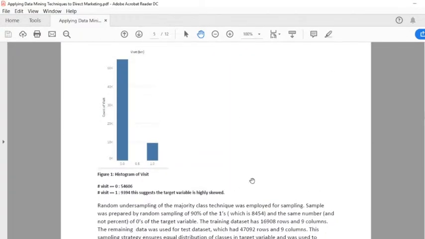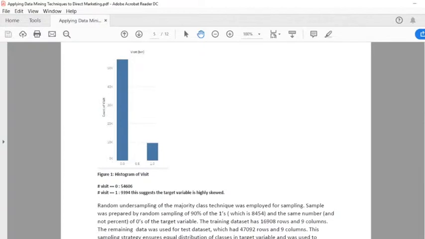One of the important results of the exploratory data analysis was that the ratio of the customers who visited to the customers who did not visit is very low and highly skewed. If you perform data modeling using this data set, it is likely that the model will be accurate, but it would be highly biased to the majority class in the target variable, which is 0.